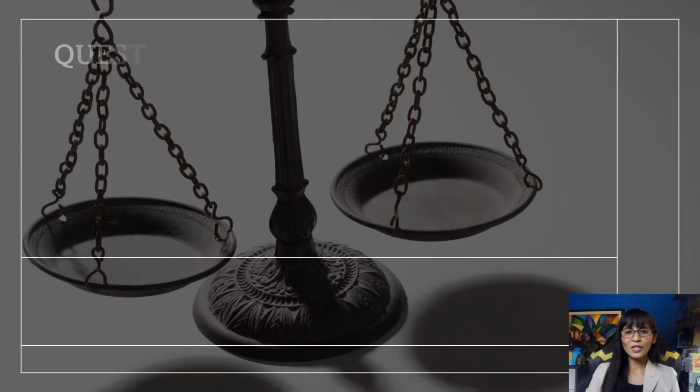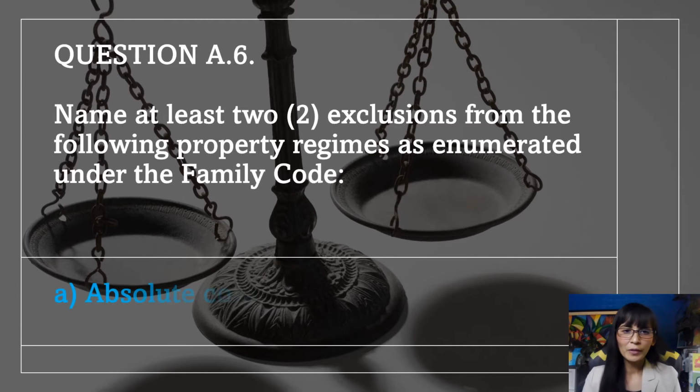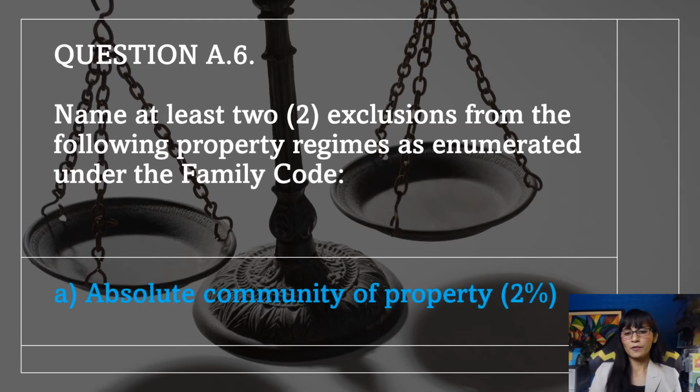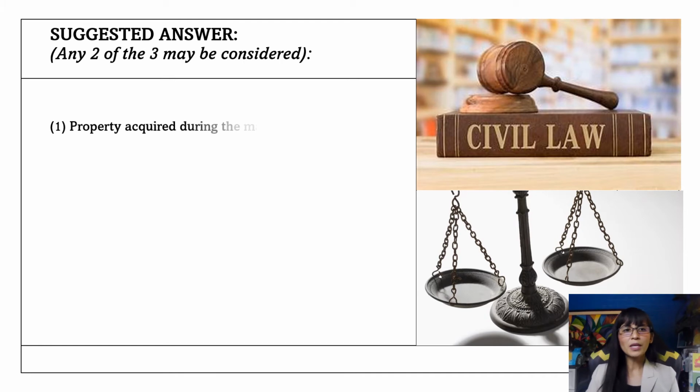Going back to bar question number 6, name at least two exclusions from the following property regimes as enumerated under the Family Code. Letter A, absolute community of property. Now, for the suggested answer, any two of the three may be considered.